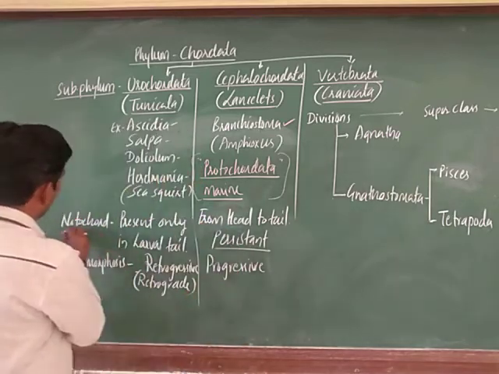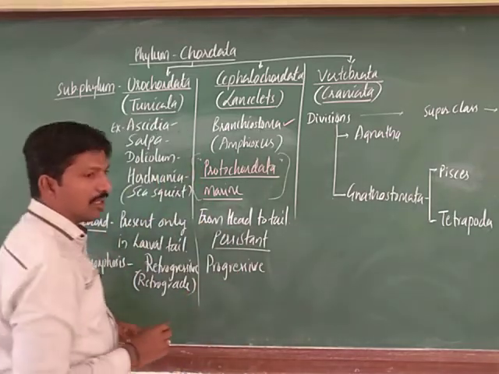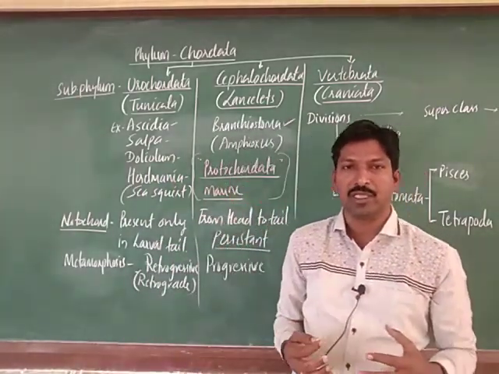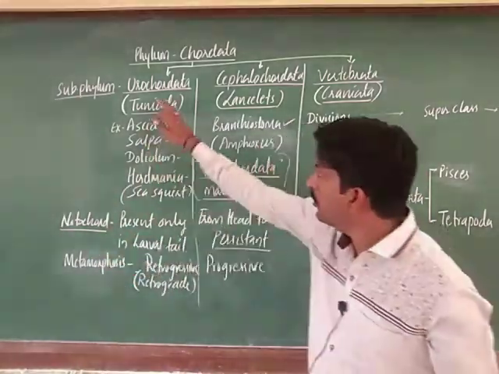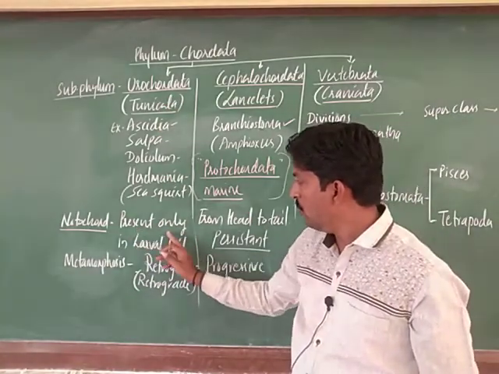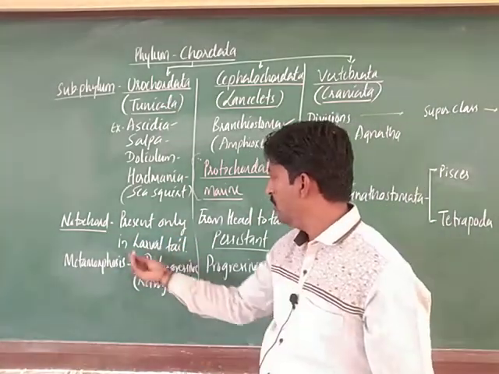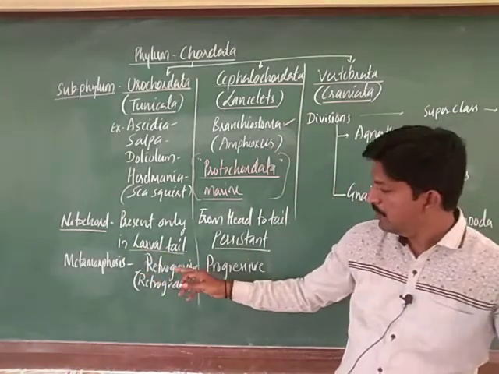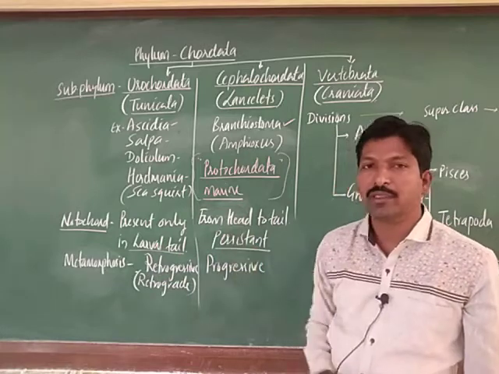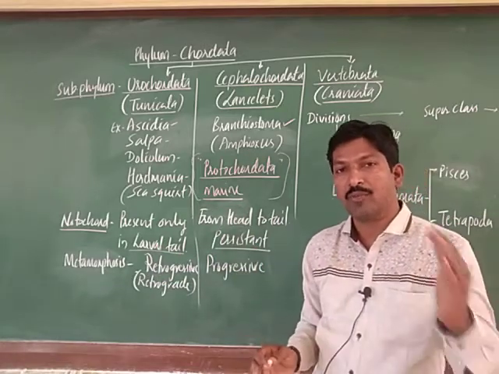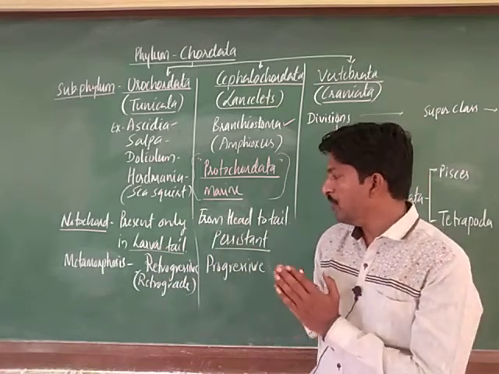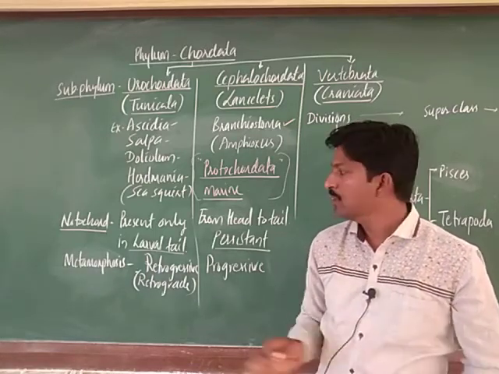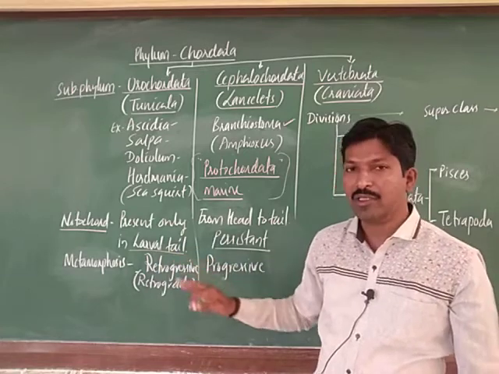Regarding the notochord, its presence is either in the whole body or partial. Here in Urochordata, the notochord is present only in the larval tail, not from head to tail. We observe it only in the tail of the larva, and in the remaining part there is none.